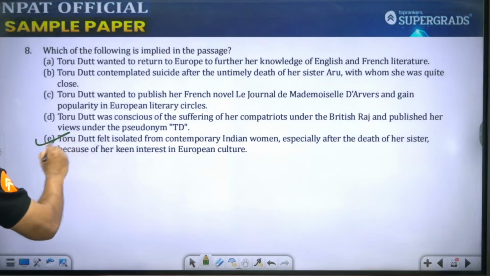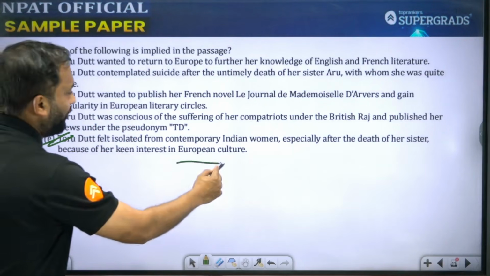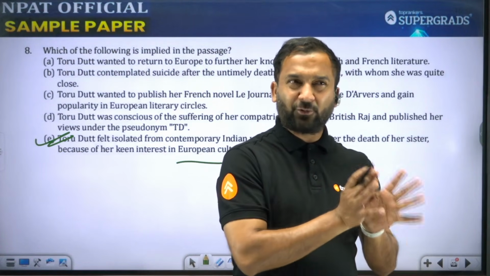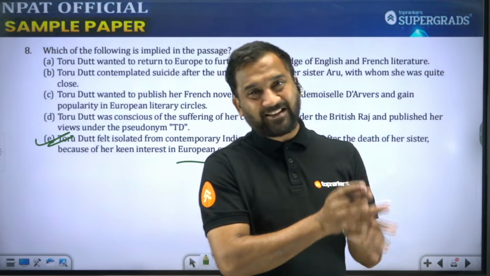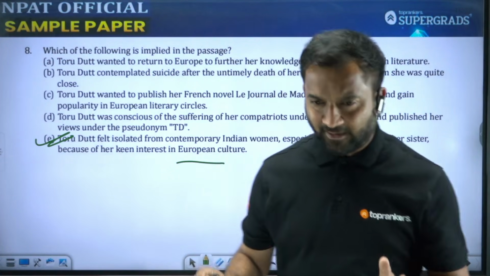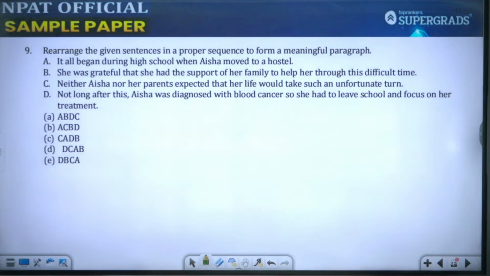I think it should be E. ये लिखा हुआ है कि Torudat felt isolated from contemporary Indian women, especially after the death of her sister, because of her keen interest in European culture. She had keen interest in European culture. तो बस उसकी सिस्टर की डेथ के बाद इंडियन women और इंडियन कल्चर से तोरुदत्त का ज्यादा लेना देना नहीं था. So that was the passage, students, and that brings us to the questions now of सेंटेंस रीअरेंजमेंट.